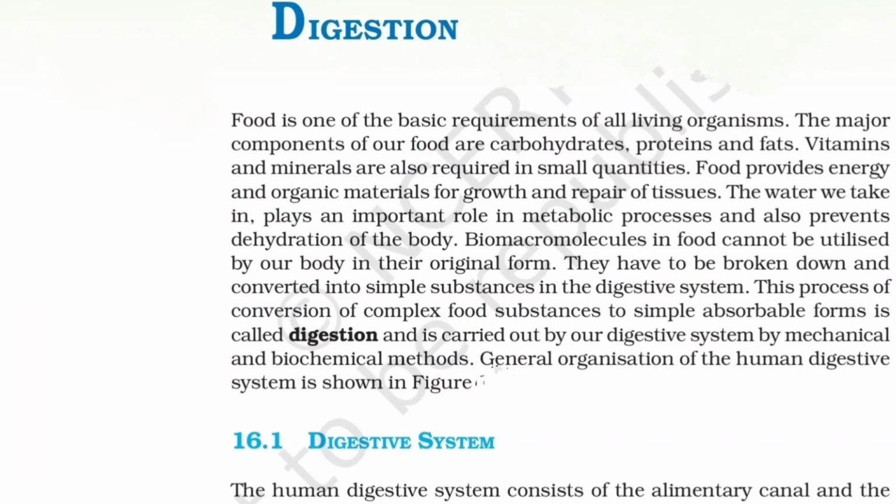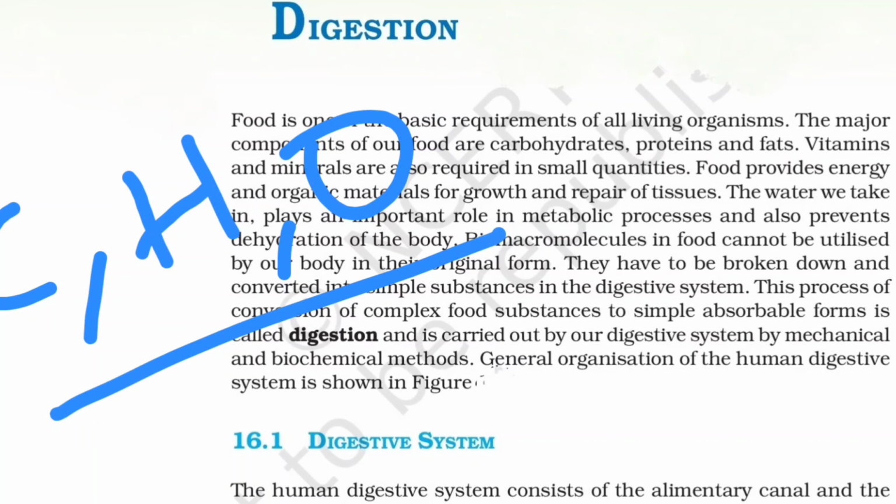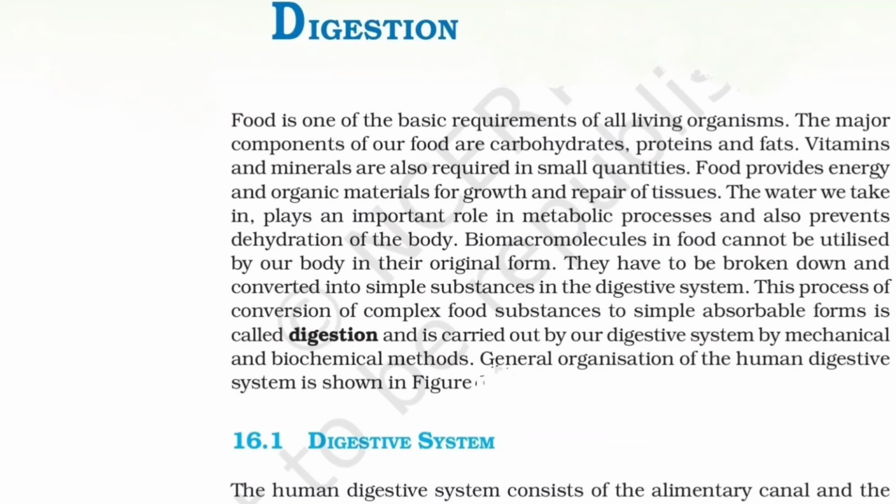All of these three molecules are called organic molecules or biomolecules. Why? Because they contain these elements in common: carbon, hydrogen and oxygen. All these atoms are present in the biomolecule, and all three are fulfilling the condition. The next one is the vitamins and the minerals. The vitamins and the minerals are also present in the food in small quantity.